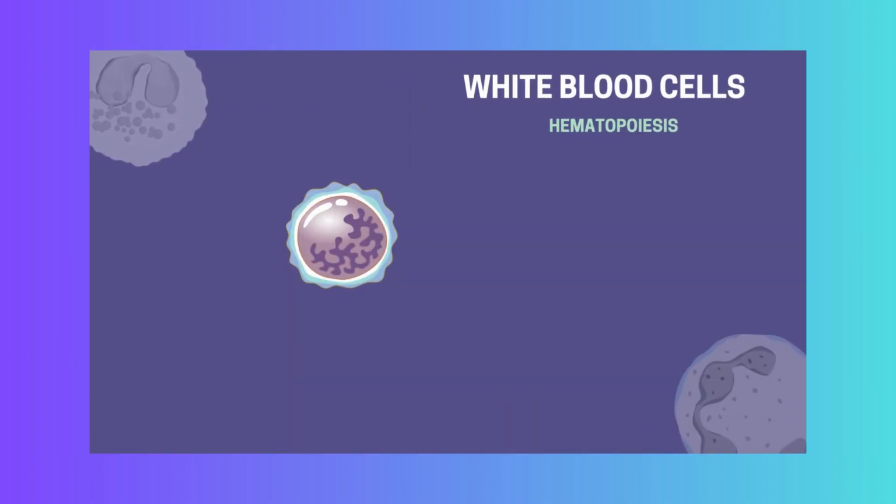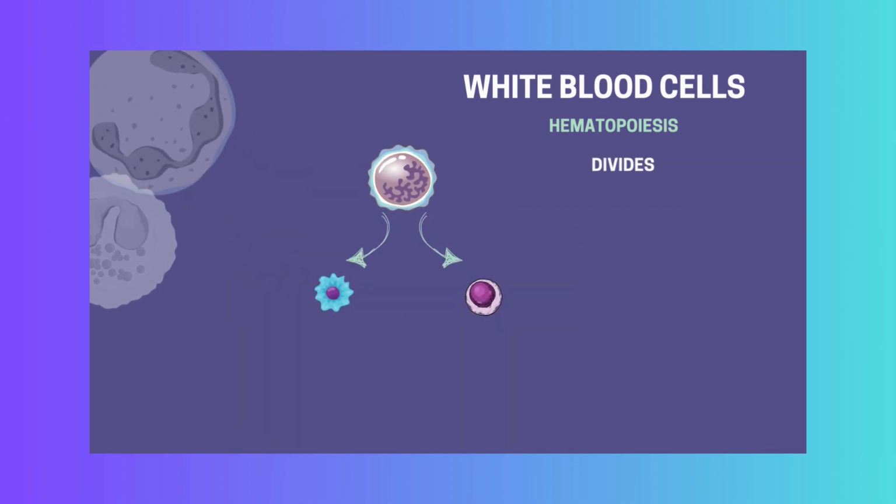The process of white blood cell formation begins with hematopoietic stem cells, which are pluripotent cells capable of differentiating into various types of blood cells. This stem cell will divide into one of two types of cells next. It will become a myeloid progenitor cell or a lymphoid progenitor cell.